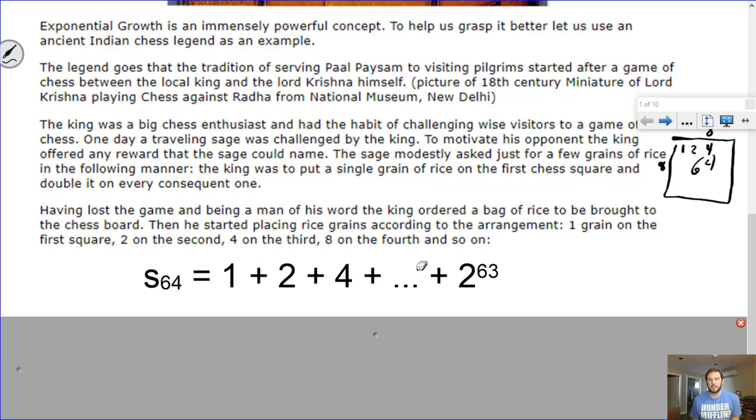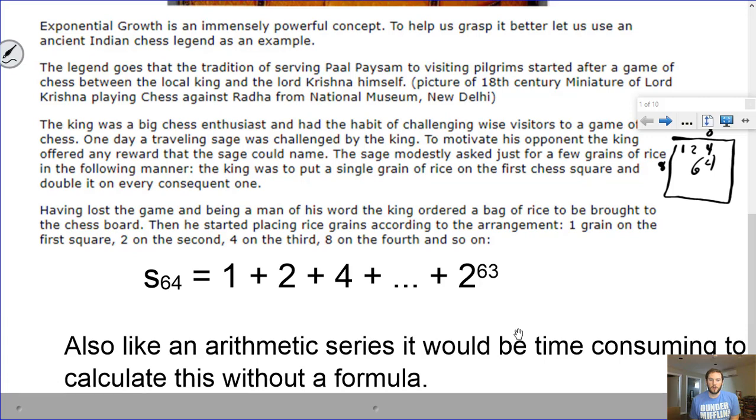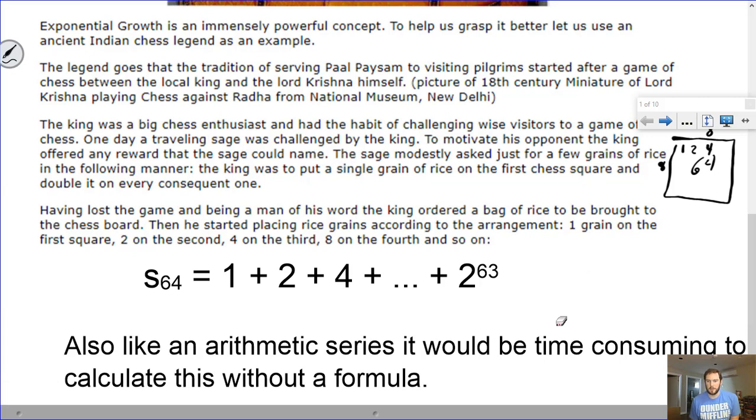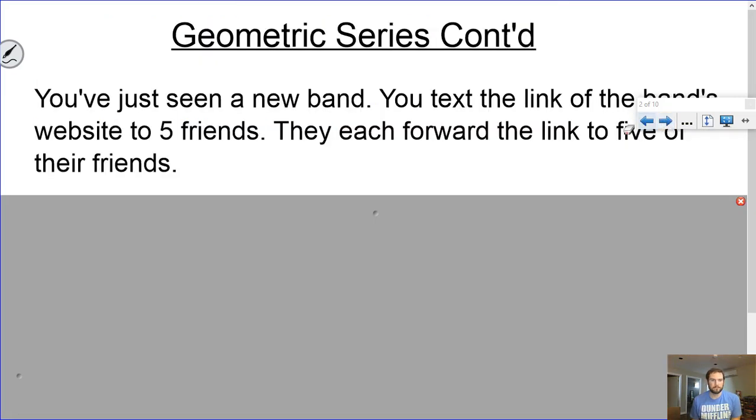So you can see that these geometric series, or these geometric sequences, grow really, really quickly. I would never expect anyone to sit there with their calculator and actually type in 1 plus 2 plus 4 plus 8 plus so on and so on. So there has to be an easier way, and that's what we're going to talk about today. Also, like arithmetic series, it would be time consuming to calculate this without a formula. So that's the plan for today. We're going to talk about that formula, and we're going to take a look at a couple of examples.